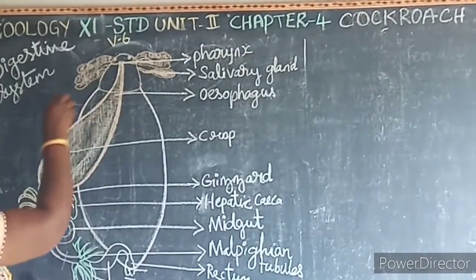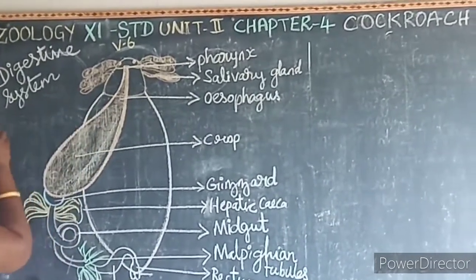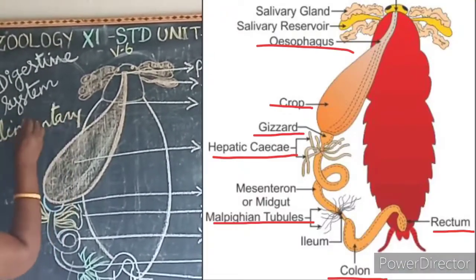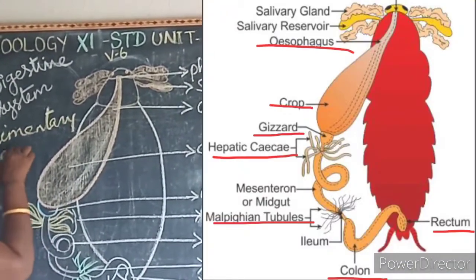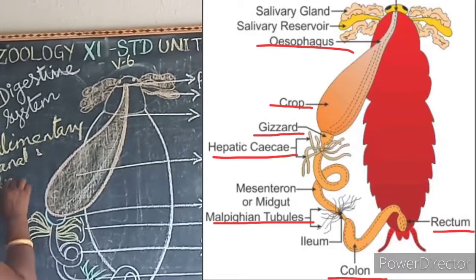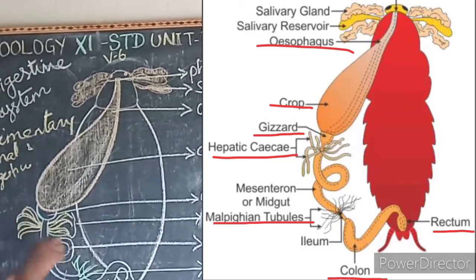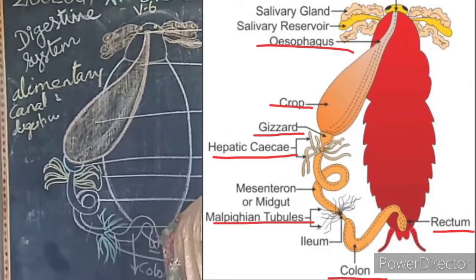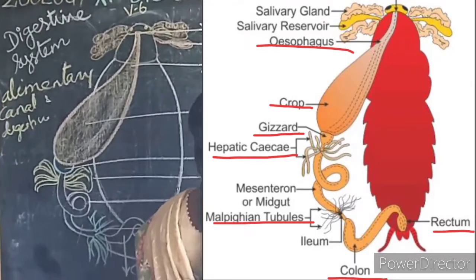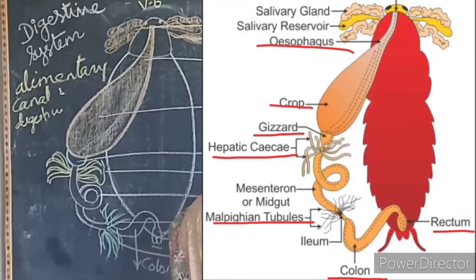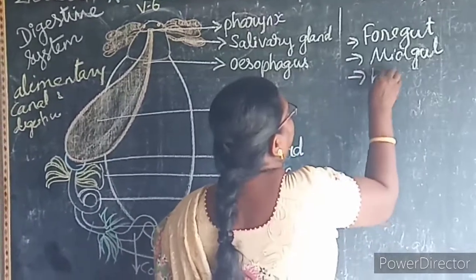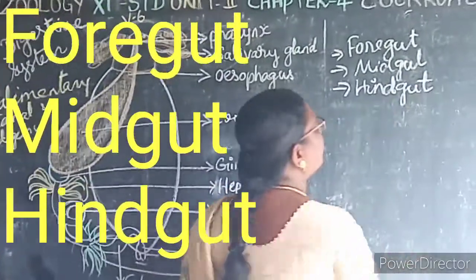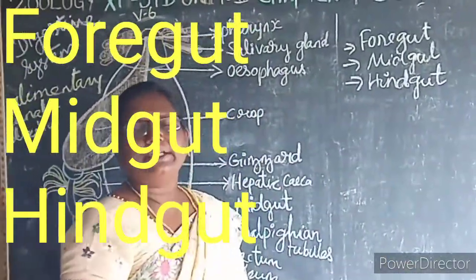The digestive system comprises the alimentary canal and the digestive glands. The alimentary canal is divided into three regions. The first one is the foregut, the second one is the midgut, and the third one is the hindgut. What are they? Foregut, midgut and hindgut.